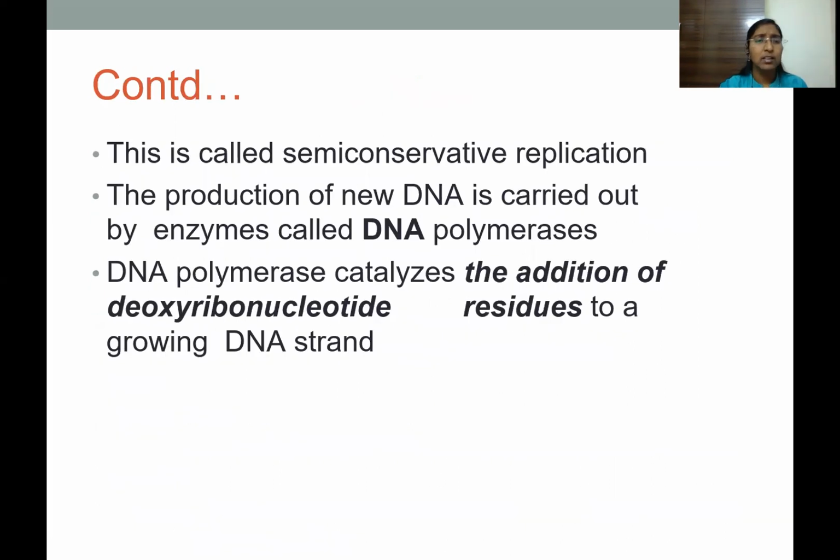So we'll see a process which is called semi-conservative replication. DNA replication occurs by a process which is semi-conservative. The production of new DNA is carried out by enzymes called DNA polymerases. DNA polymerase catalyzes the addition of deoxyribonucleotide residues to a growing DNA strand.